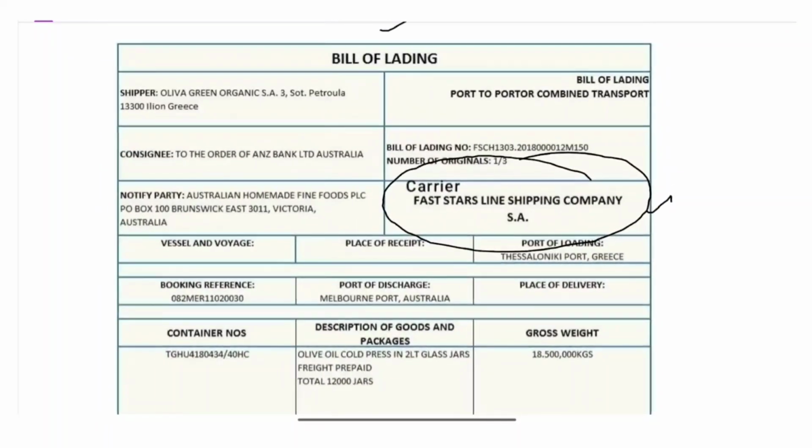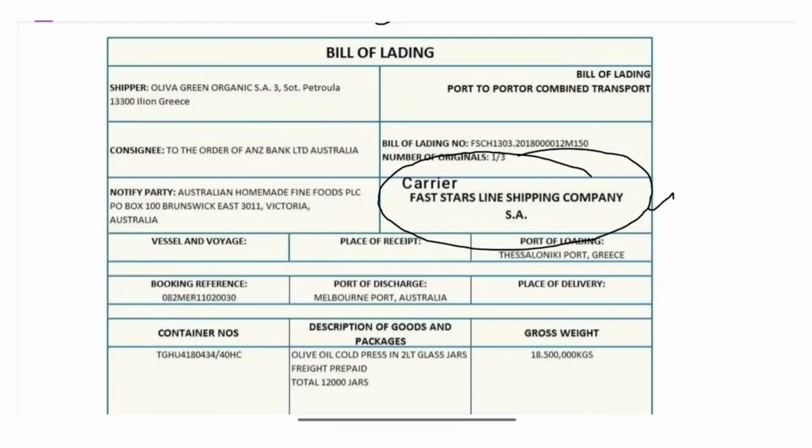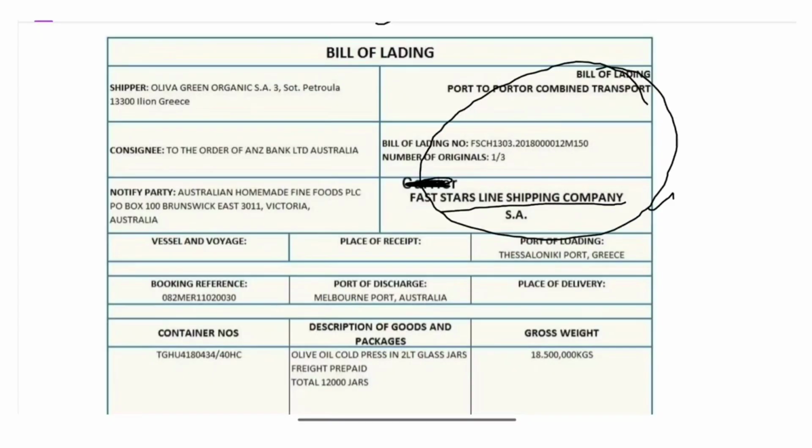Let's say if on the bill of lading the carrier is not mentioned, and the bill of lading is printed on the letterhead or stationery of the Fast Star Line Shipping Company, suppose there is a big logo of Fast Star Line Shipping Company but it is not indicated as carrier.